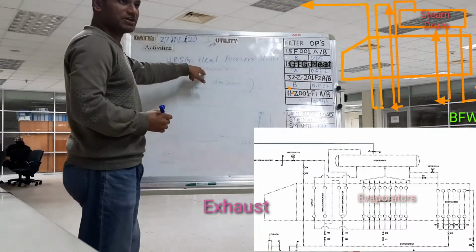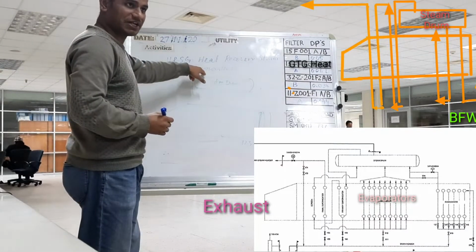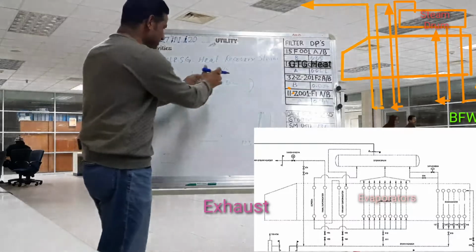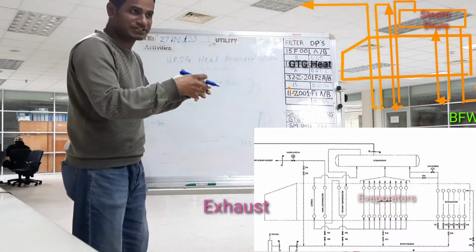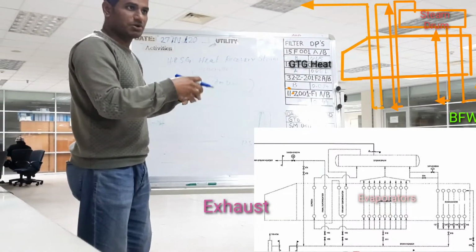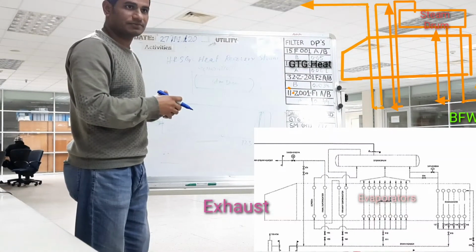By this top side, 50 kg pressure. This side also, pressure how much? 50 kg pressure. When steam production starts on this side, the inside temperature increases. Without increasing temperature, it is not possible to produce steam. Clear or not?